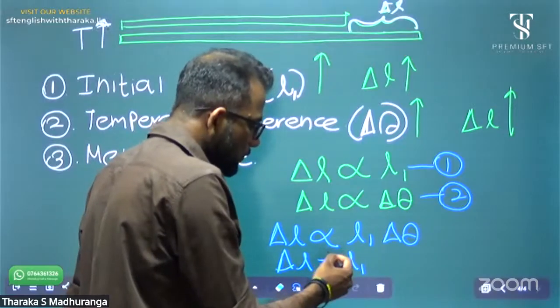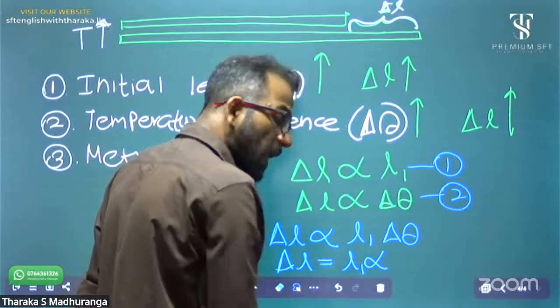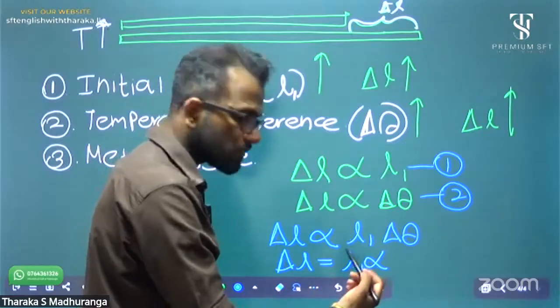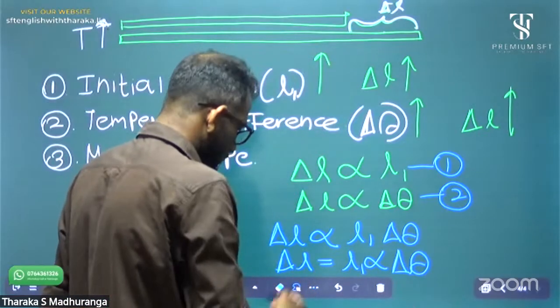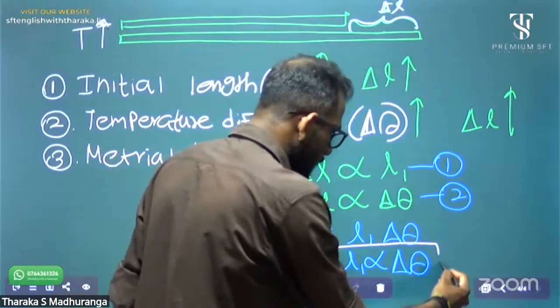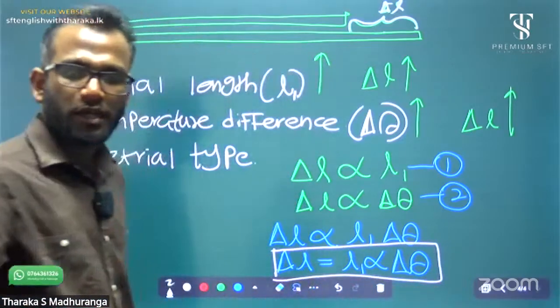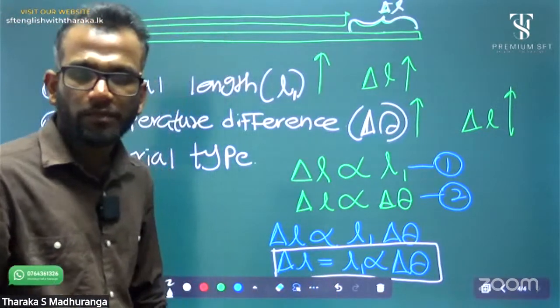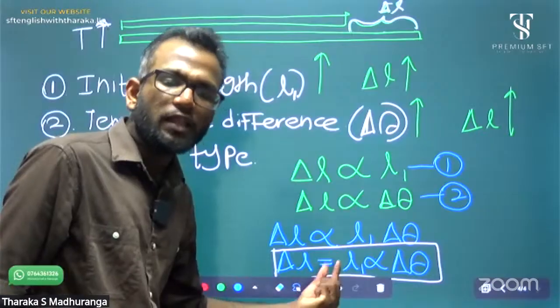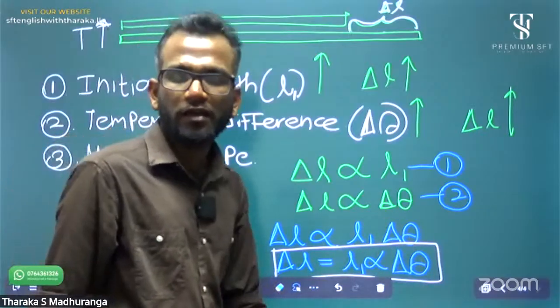To remove this proportional mark, we have to add a constant, alpha. Delta L equals L1 alpha delta theta. This is the basic equation of linear expansion: delta L equals L1 alpha delta theta.